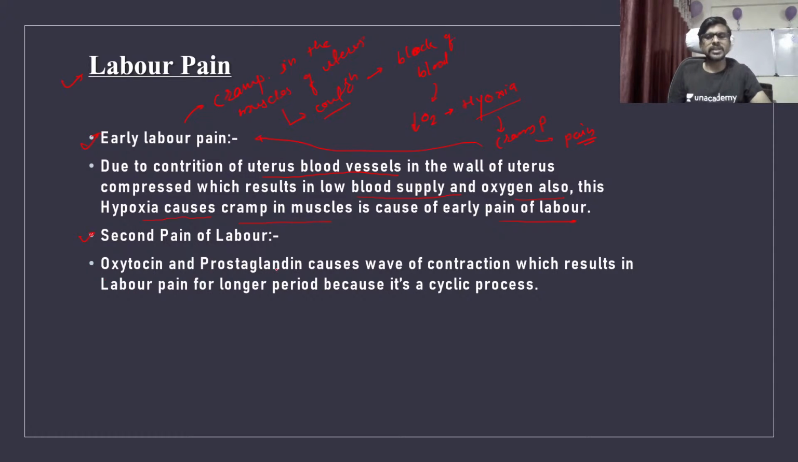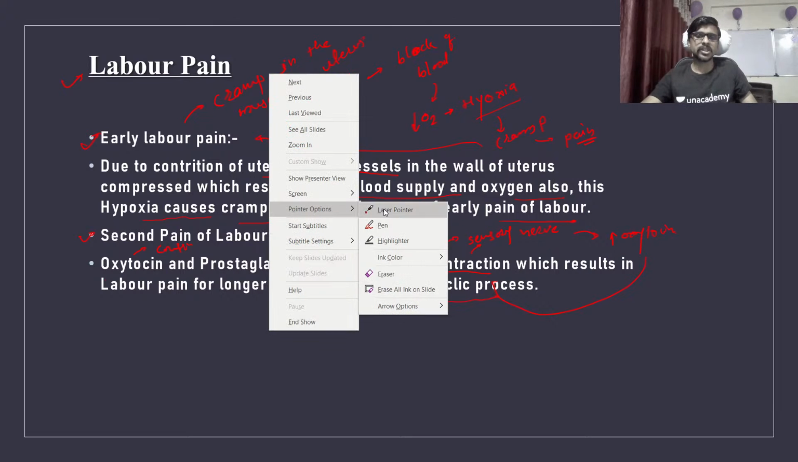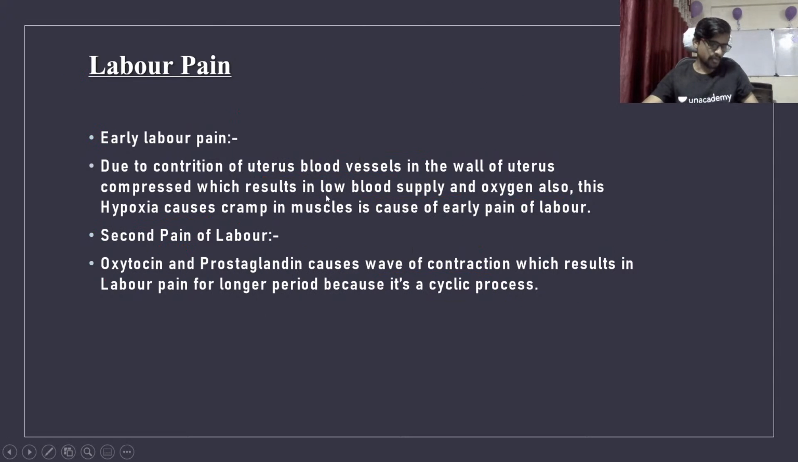Second pain: oxytocin and prostaglandin cause the wave of contraction. The prostaglandin is for the force of a contraction, and the oxytocin is responsible for the contraction, which results in labor pain for a longer period, because it's a cyclic process. Each and every wave stimulates the sensory nerve, which increases the production of oxytocin, and again the wave of contraction increases the sensation of the sensory nerve, and it starts the same cycle again. This continues till the birth. So this is the mechanism and the hormones behind the labor pain.